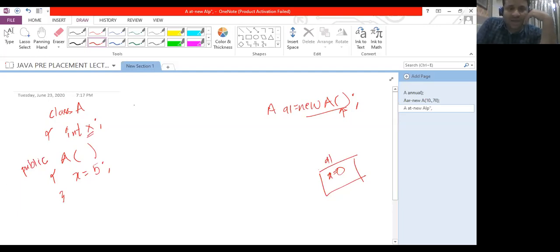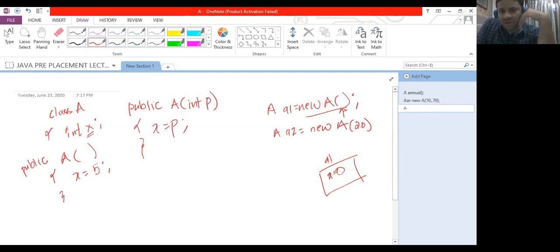Now we can have a parameterized constructor also. Let's say public A(int p), and we can say x is initialized to p. So now in order to call the constructor, I have to specify a2 equals new A, and suppose I pass 20 to it. Here, at the time of creating the object, I am passing a value. So this will call the parameterized constructor. So for object a2, we have x initialized with this value 20, which will be assigned to x.